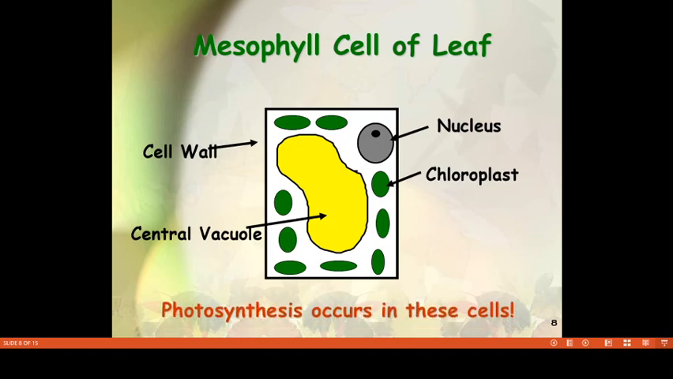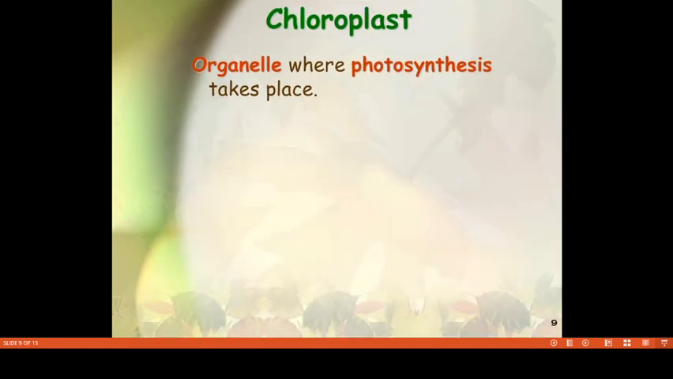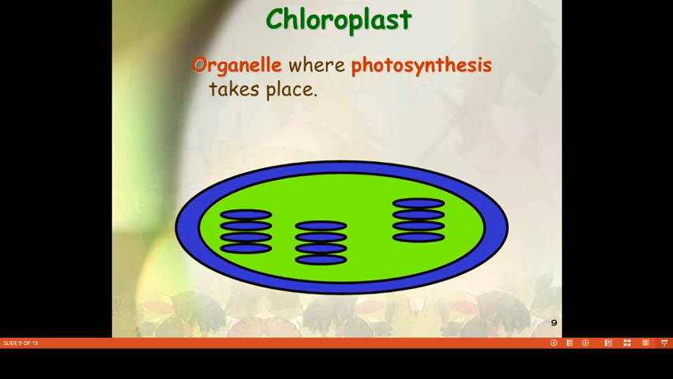Chloroplast is a cell organelle, mainly found in mesophyll cells, that is the main site for the process of photosynthesis. Chloroplast is a double membrane organelle, surrounded by an outer membrane as well as an inner membrane.